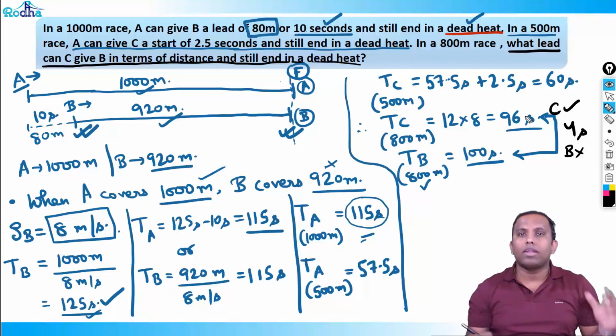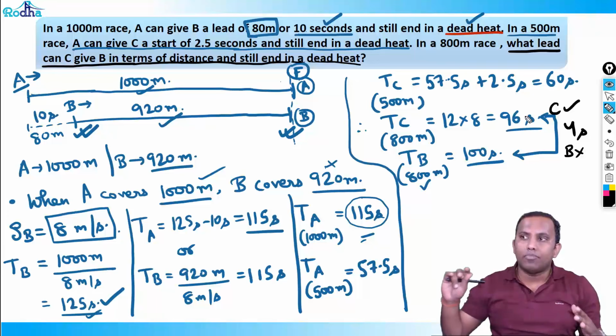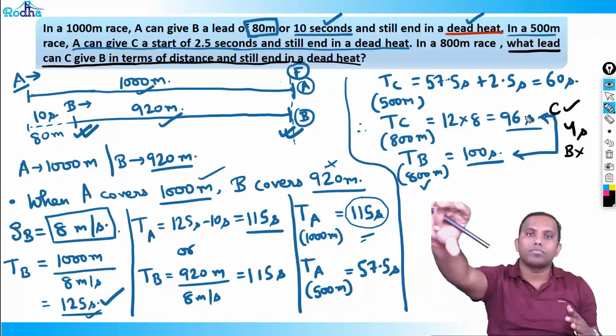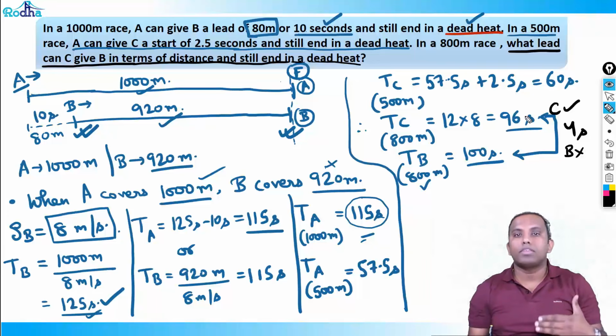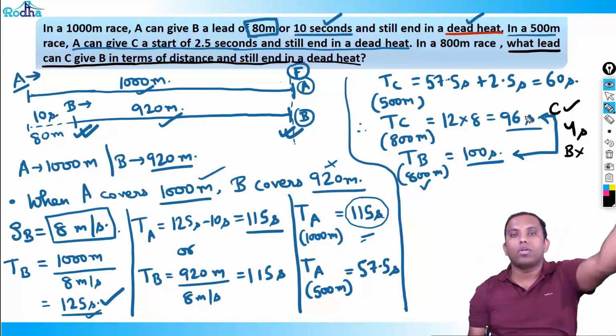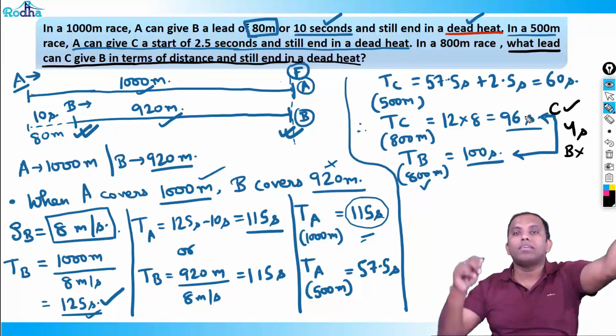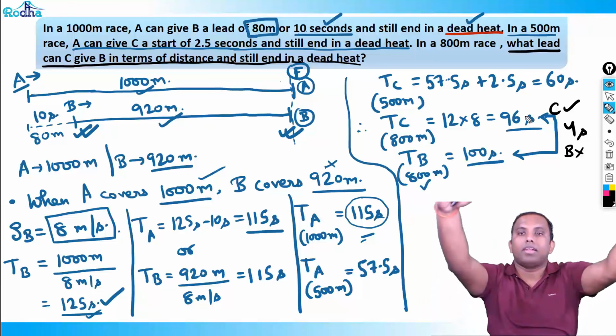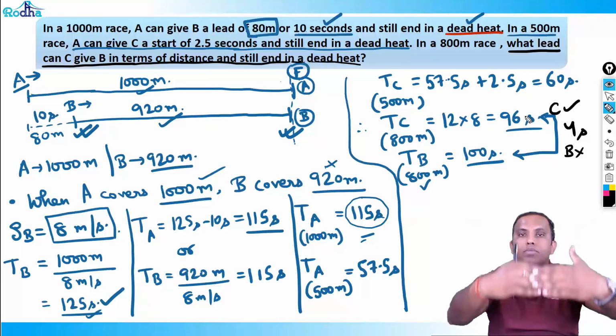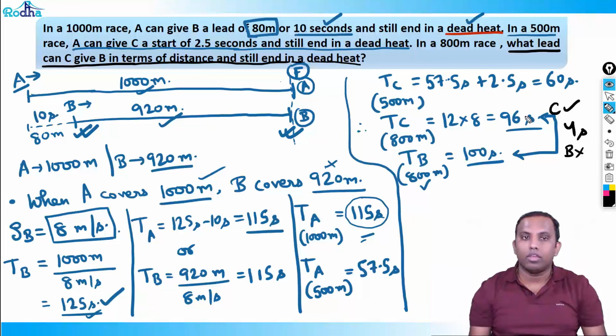So understand this point. If B keeps running for 4 seconds and then C starts, from there on C can complete the whole race in 96 seconds, and B can complete the race in the remaining 96 seconds. That means both will reach the finishing point at the same line.